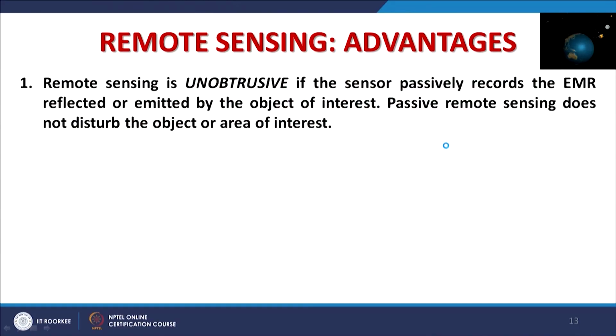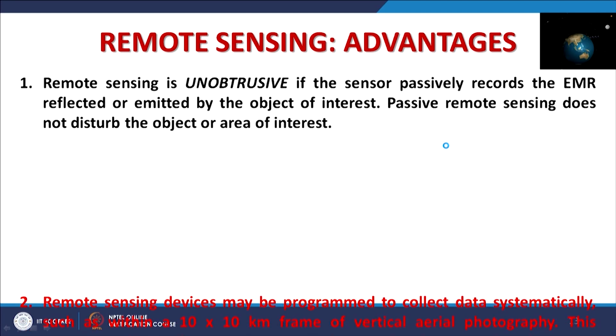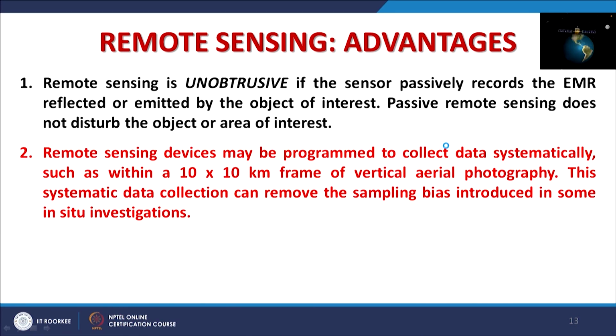It is mostly passive, except that some part of microwave remote sensing is active, but still it does not destroy anything of the object. So in that way it is unobtrusive, and passive remote sensing does not disturb the object or area of interest. I can say overall the entire remote sensing does not disturb the objects or area of interest. So in that way it is also